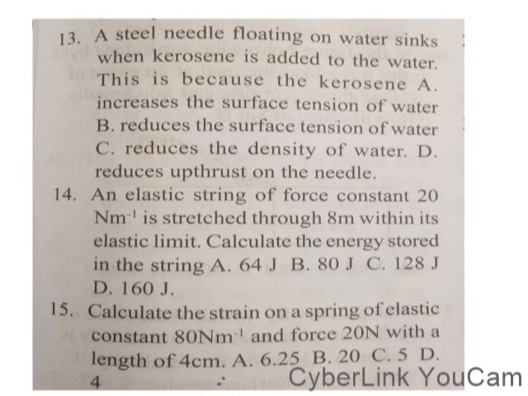So question 13 here now: a steel needle floating on water sinks when kerosene is added to the water. This is because, from our previous discussion on surface tension, we said that we have some methods of reducing surface tension. One method is by boiling the liquid, by addition of camphor, by addition of alcohol and the like. So they now ask that when they add kerosene to it, what does kerosene cause? That means that it reduces the surface tension. So the correct option is B.